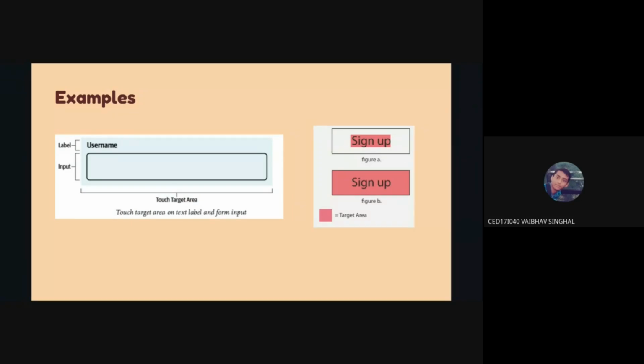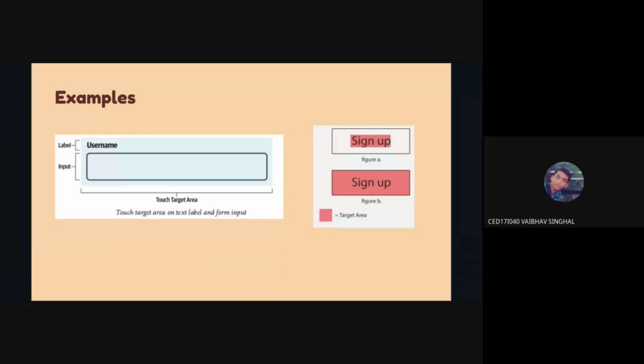So while designing, this is an example for the web, if you're designing some website, but you can use it anywhere else as well. If you see on the right hand side, this sign up thing, the pink color denotes the target area. In the first figure, if you just click on the sign up text, it's going to be marked as a click. But in the second one, if you click anywhere inside that rectangular region, it will be recorded as a button click. So in the second design, it's much easier to click the button.